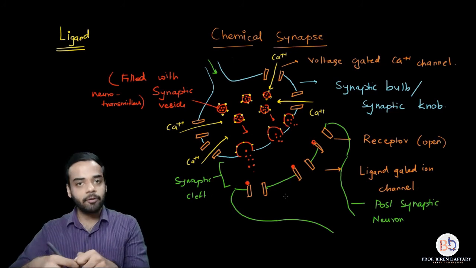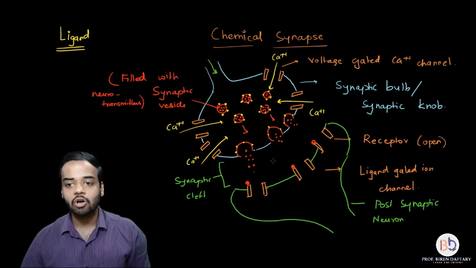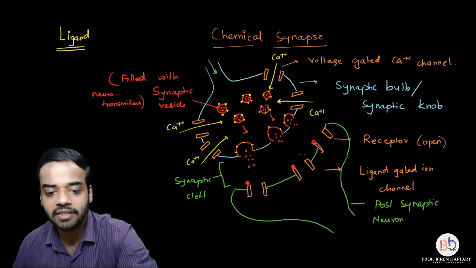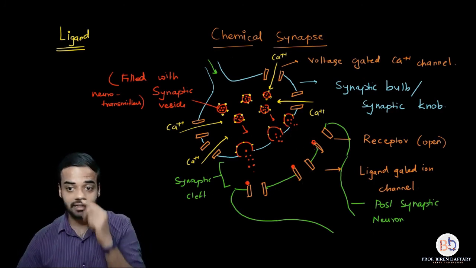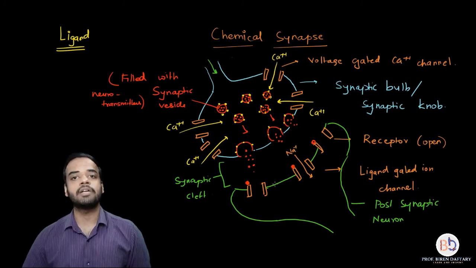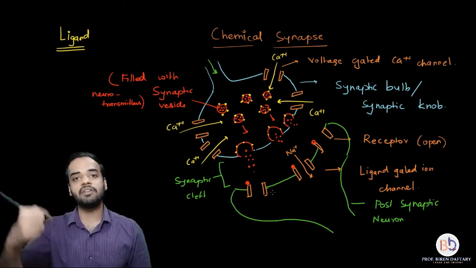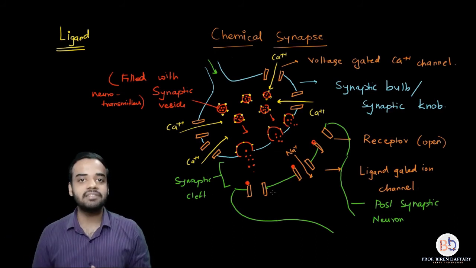The opening up of these channels causes the ions to flow through the channel. For example, suppose this channel which I have drawn over here is a sodium channel, so as soon as it opens up, the sodium ions will rush inside. Or if it is a potassium channel, say for example, then potassium ions will rush inside, and because of the rushing of these ions inside the postsynaptic neuron, a new impulse is generated.